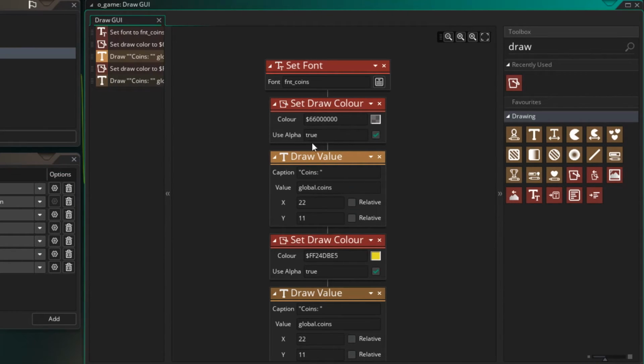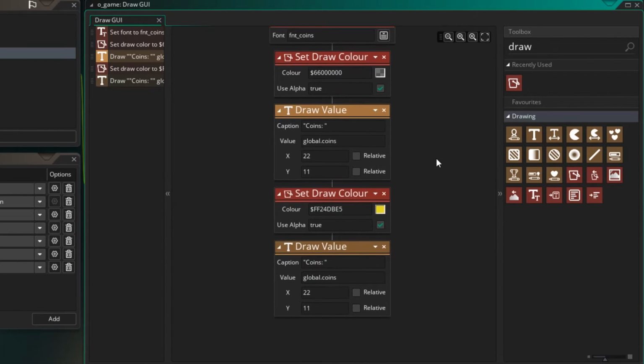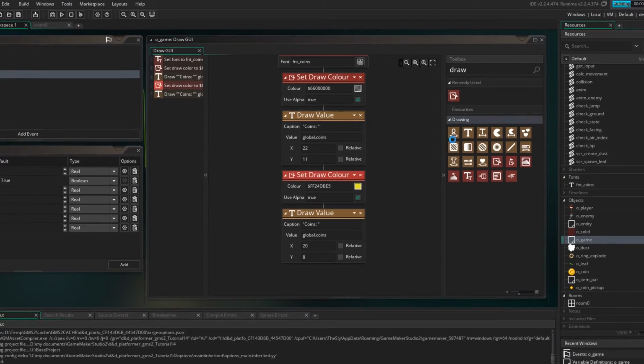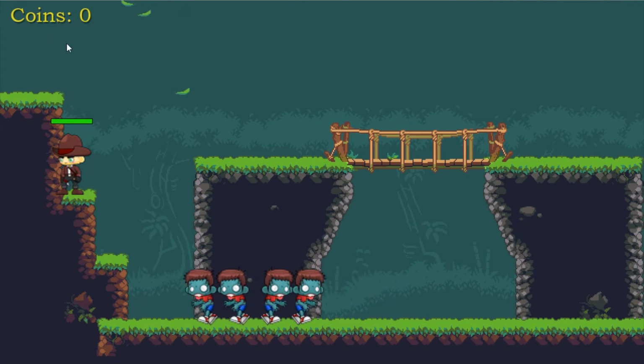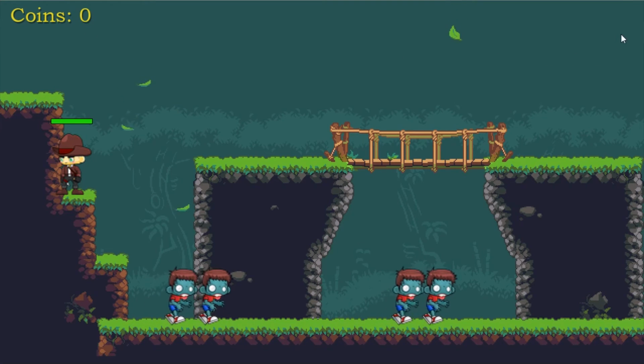Press OK and make sure use alpha is set to true. So this will be our shadow, and then further down, we are drawing on top of that the yellow version. So we need to have a little bit of an offset of the X. I'm going to move it left a little bit and just up a little bit. So let's try that, and you should see that the font will now have a small shadow, and there it is. It makes it stand out a little bit more.